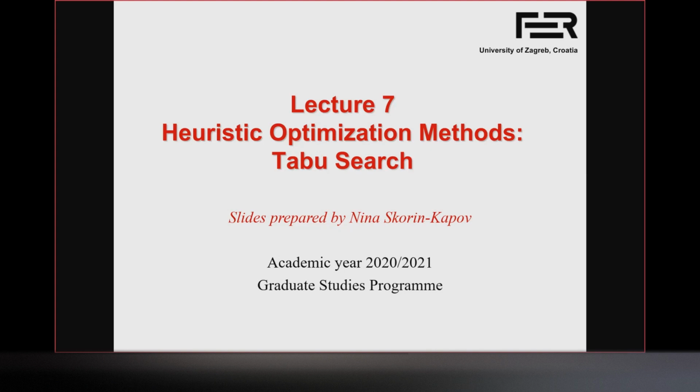But okay, so today's lecture is going to be on taboo search. We talked already last time about local search and various local search improvements. Taboo search and simulated annealing, which we will go through next time, are two metaheuristics that are designed to enable escaping from local optima.